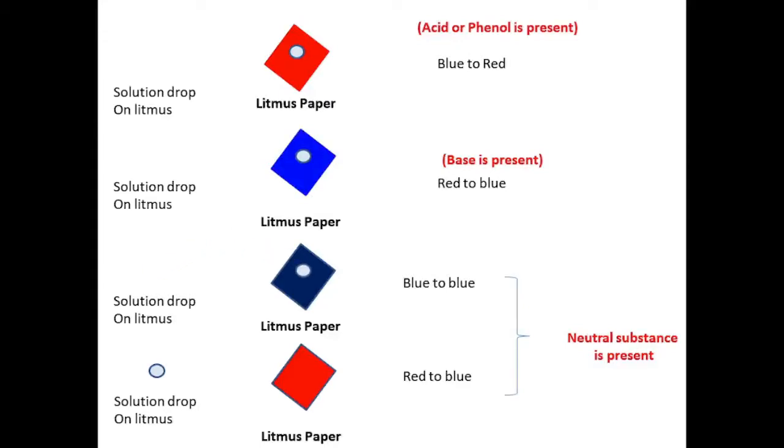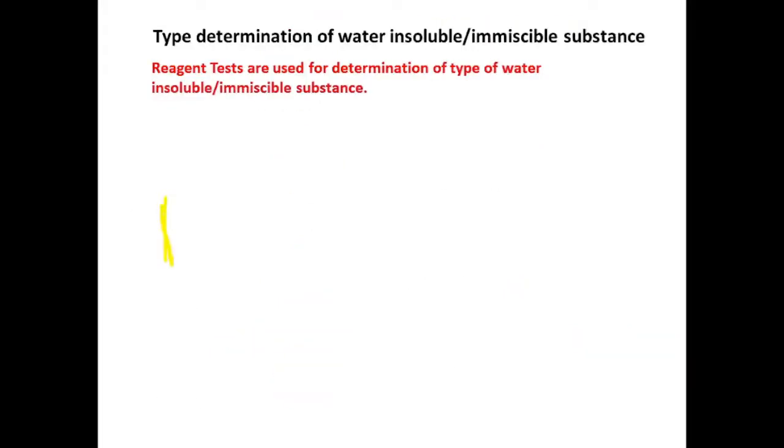If blue litmus remains blue and, with the solution dropped on red litmus, the red litmus also remains red, it indicates that a neutral substance is present. So this is the litmus test for identification of organic compounds.